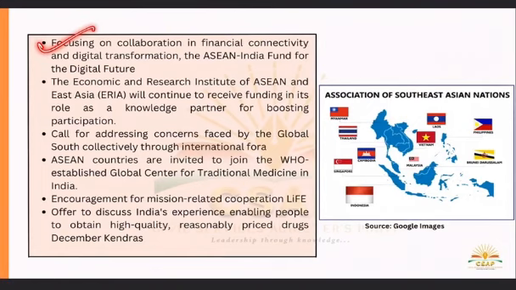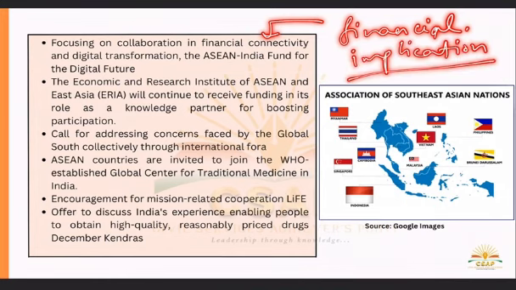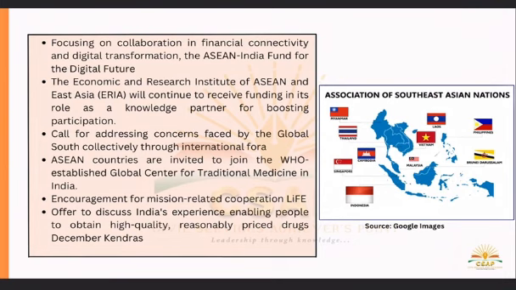Okay, then focusing on collaboration in financial connectivity and digital transformation. The ASEAN India Fund for Digital Future. So this is basically for inclusive financial implications. Then the Economic and Research Institute of ASEAN and East Asia will continue to receive funding in its role of knowledge partner for boosting participation, and this is basically for R&D, research and development.